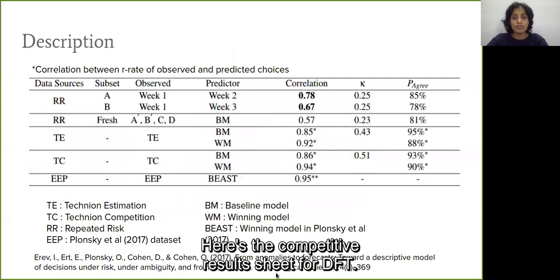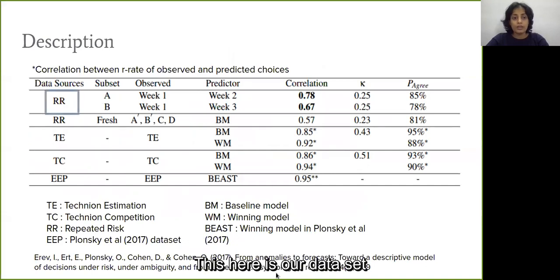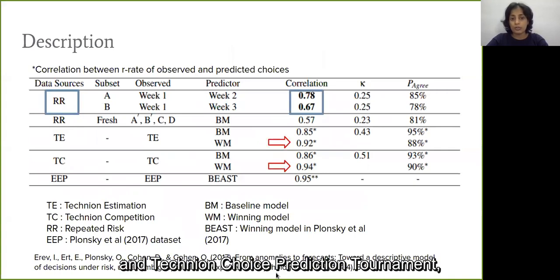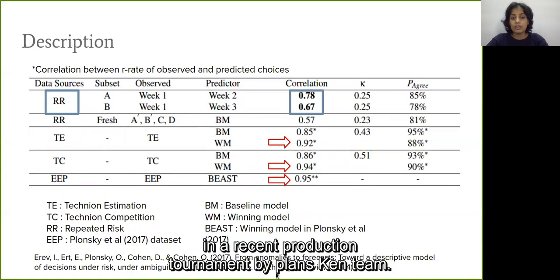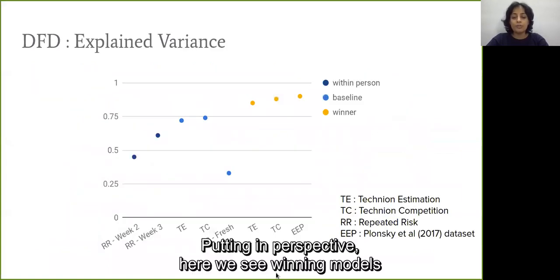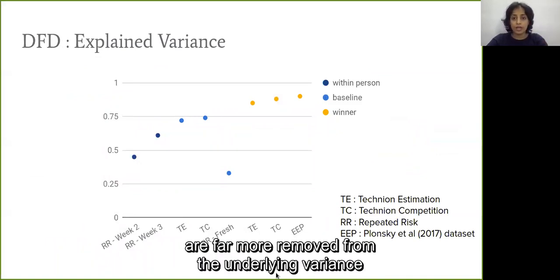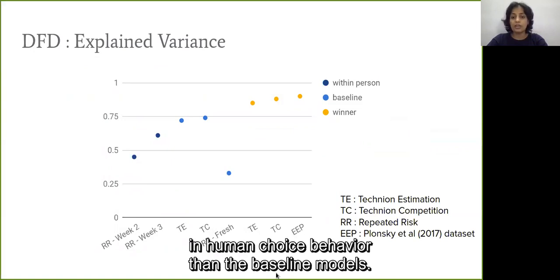Here's the comparative result sheet for DFD. This here is our dataset, which gives intra-rater reliability for 2 subsets of our data, and correlation measures up to 0.78. As compared to the winning models in the Technion Choice Prediction Tournament that show correlation in excess of 0.9. This over here, BEAST, is the winning model in a recent prediction tournament by Plonsky and team. Putting in perspective, here we see winning models are far more removed from the underlying variance in human choice behavior than the baseline models.